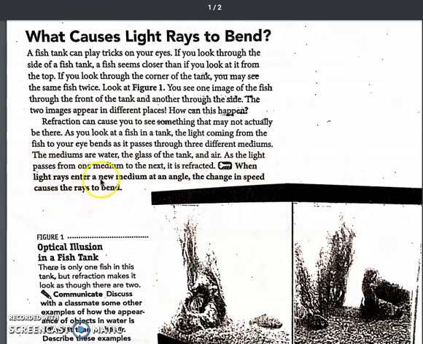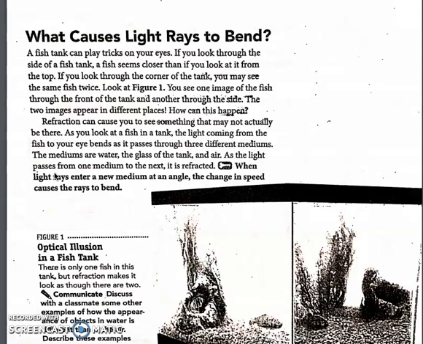When light rays enter a new medium at an angle, the change in speed causes the rays to bend. So I want you to think about this paragraph. What are some words you would circle, and what is the sentence you would underline? You're going to do that on your paper, and then you are going to do that in the Edpuzzle to tell me and your science teachers what you are circling and underlining.